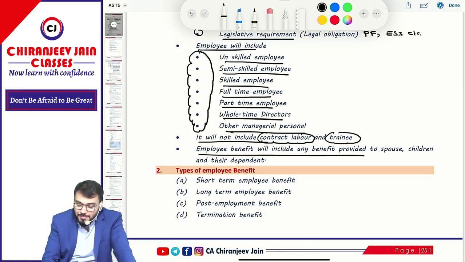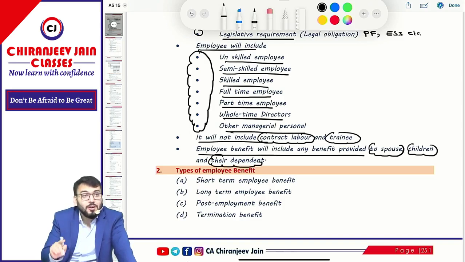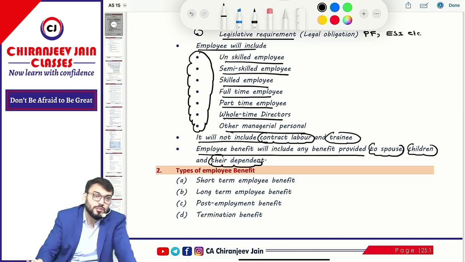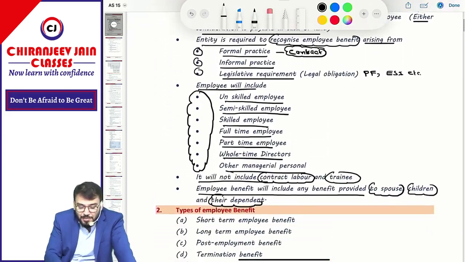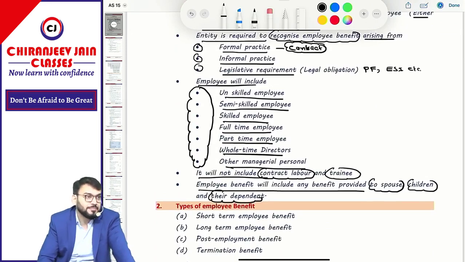Wife or husband. So any benefit provided to a spouse or their children or any of their dependents. Suppose some payment or some benefit has been provided to their wife or husband or children or their dependent, that will also be covered in this chapter. That will also be employee benefit. Understood? Correct. So this is the scope of this chapter. Scope you have understood? This entire thing may be important for MCQ type questions.